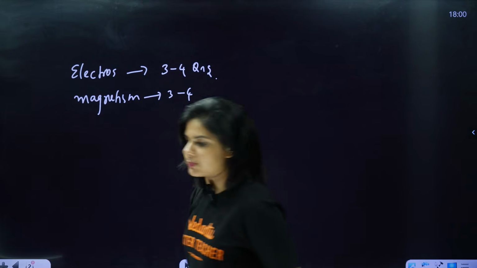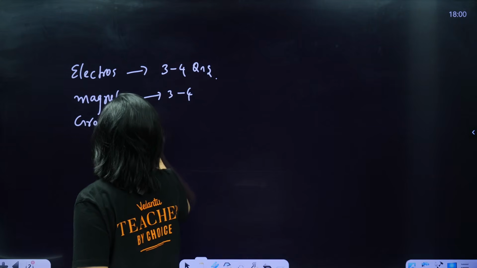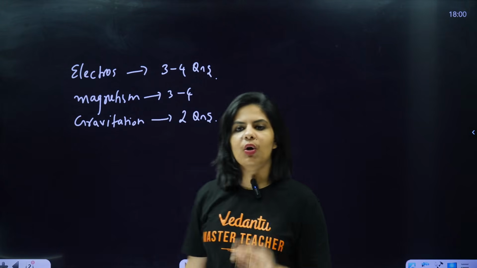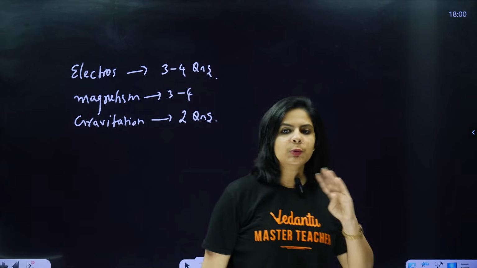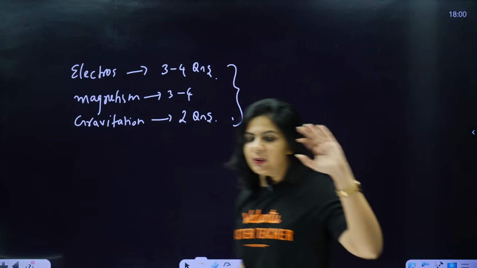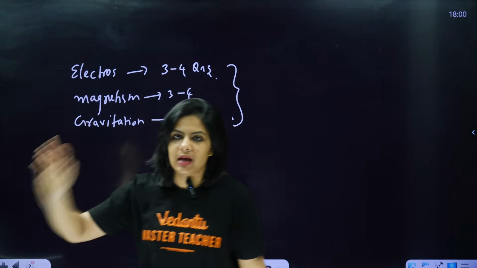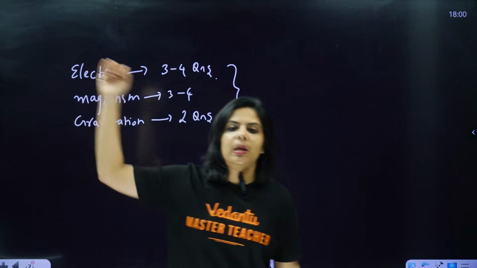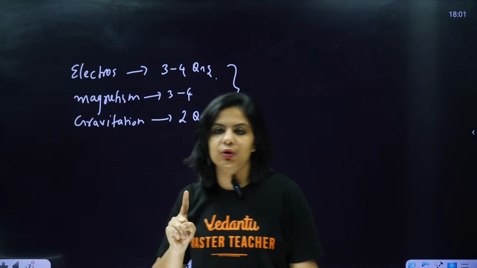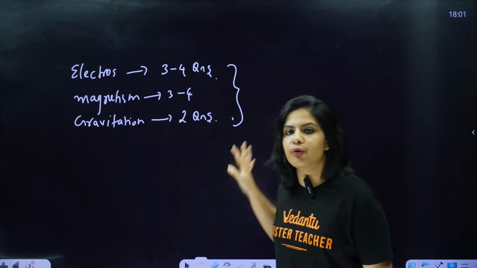And I will also add gravitation here, where you can expect 2 questions, easy to moderate level, because past years were also like that. Why am I connecting these chapters? If electrostatics is clear, then half of the equations and half of the concepts of magnetism and gravitation are done. So in the last few days, if you focus on these 3 chapters, you need to study 1 chapter and get an advantage for the other 2. So you can go for these chapters as well.